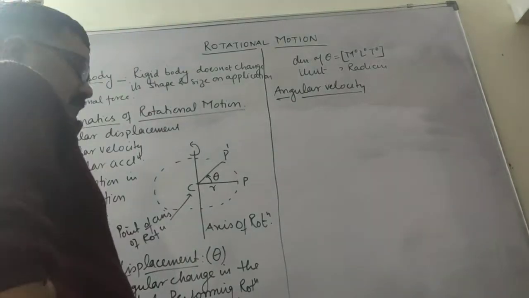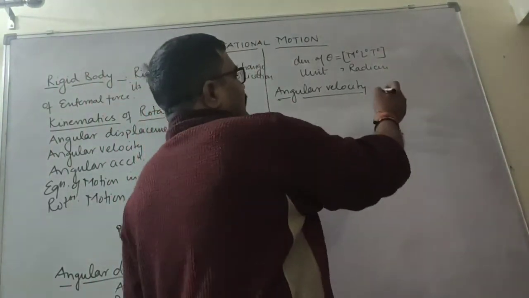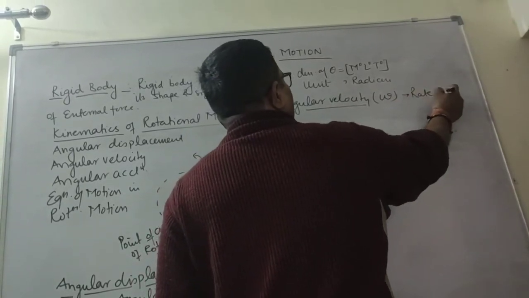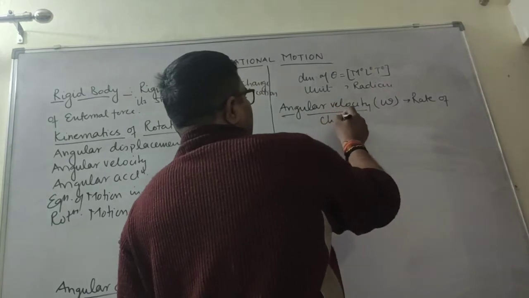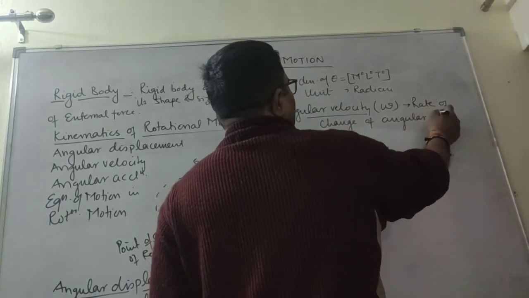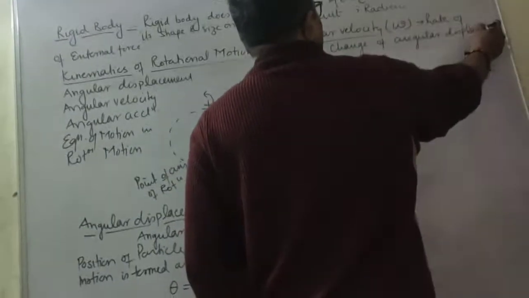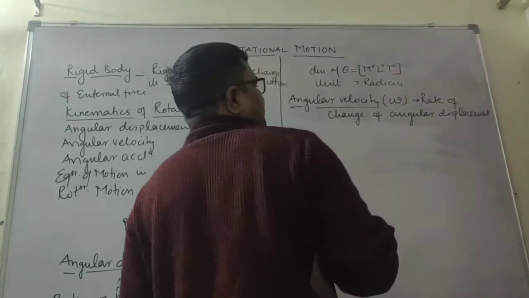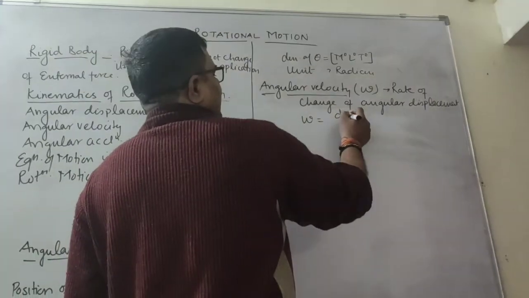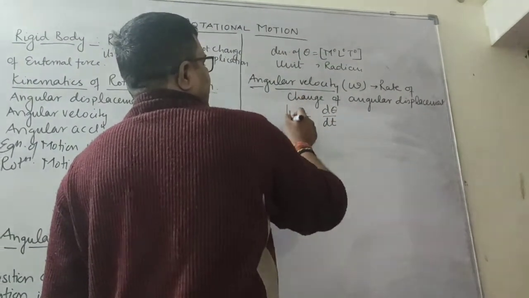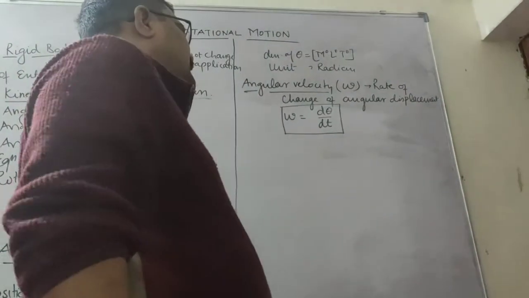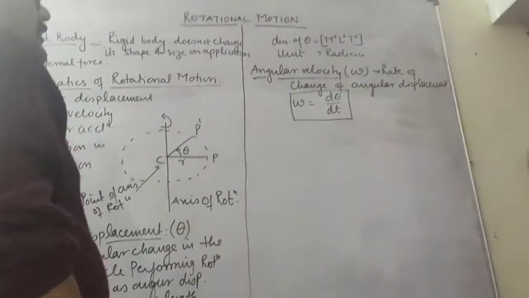What is angular velocity? It is defined as omega. It is defined as the rate of change of angular displacement from the axis of rotation. So omega is given by the rate of change of angular displacement. So this is the relation between angular velocity and angular displacement.